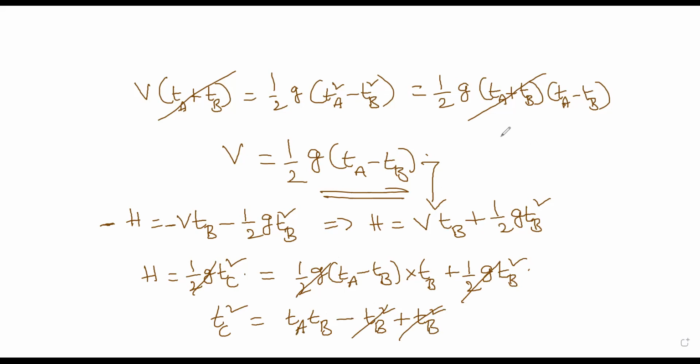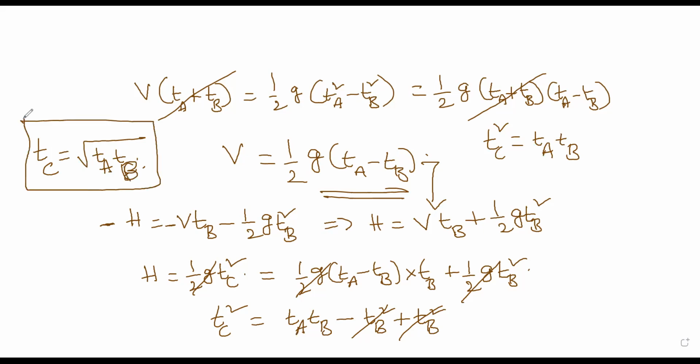TB square is out, and then you have TC square is equal to TA into TB. And the time it took to fall in the C path is given by square root of TA into TB. So this is the condition.